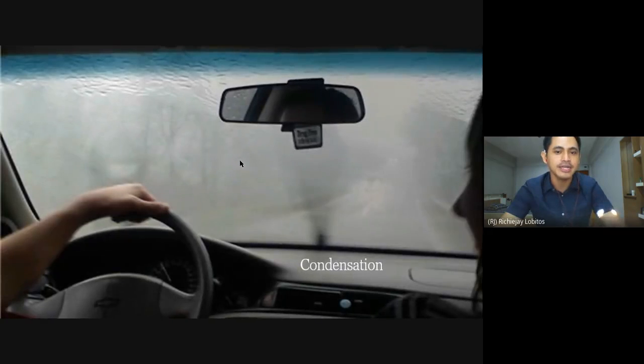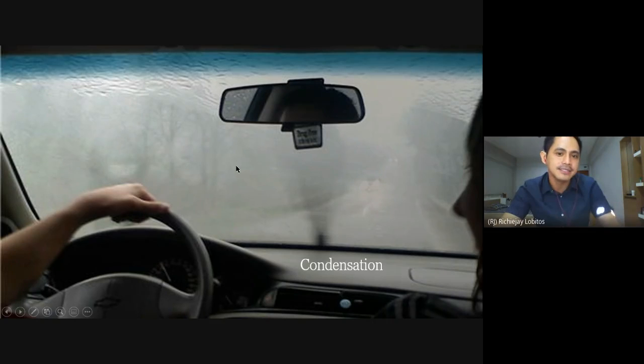Now, this one is another example of condensation. The driver is driving on a rainy day. Now, notice that even if the driver turned the wipers on, it's still foggy. The windshield is still foggy. It's still not very clear. Now, where do you think the fog is forming? Is it inside or outside the glass? If you notice, it doesn't clear out even if the wipers are on. That means the water vapor or the condensation happens inside of the glass.